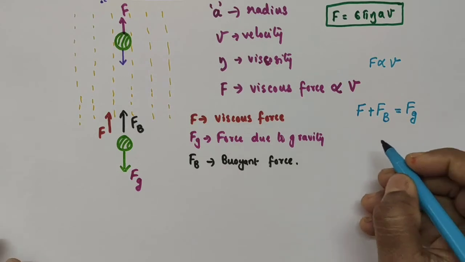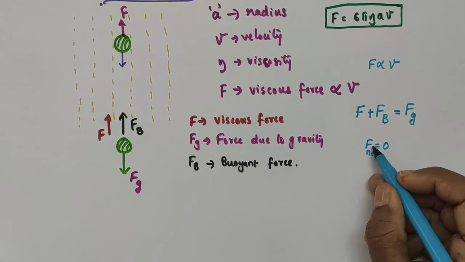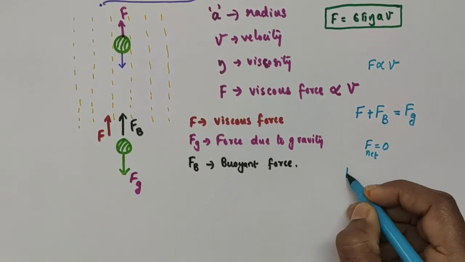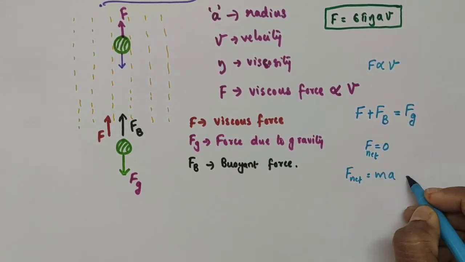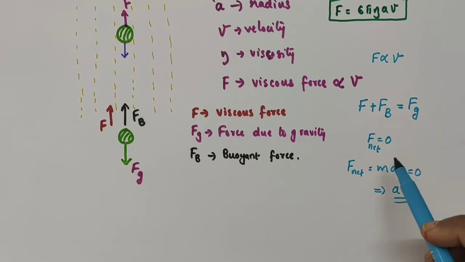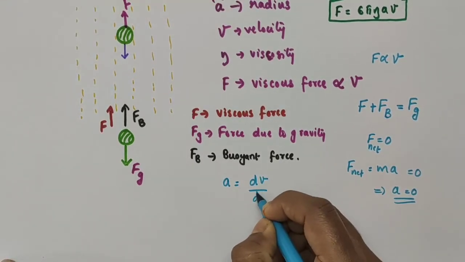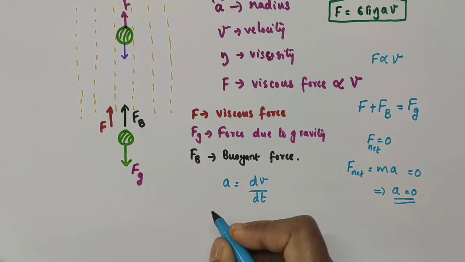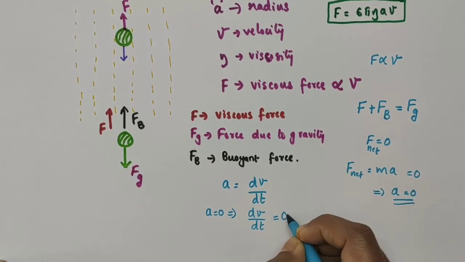Let F net be the net force on the raindrop. From Newton's second law, we have this force as mass into acceleration. So this force equal to 0 implies what? Acceleration equal to 0, because mass cannot be 0. The net force on the raindrop becoming 0 implies its acceleration becomes 0. We have acceleration a as the rate of change of velocity, or dv divided by dt. Acceleration equal to 0 implies dv divided by dt equal to 0.